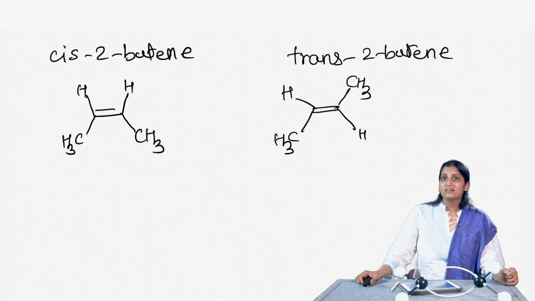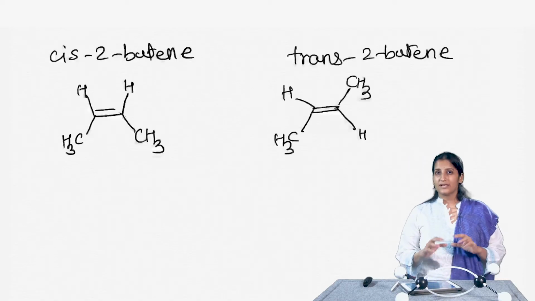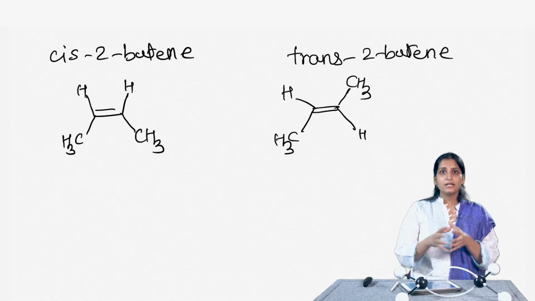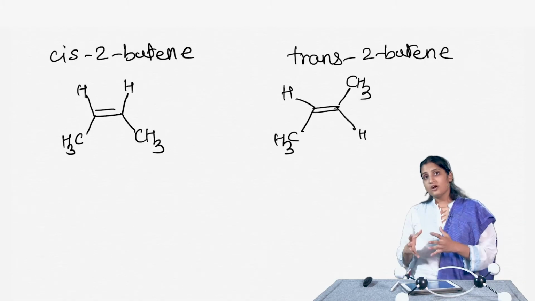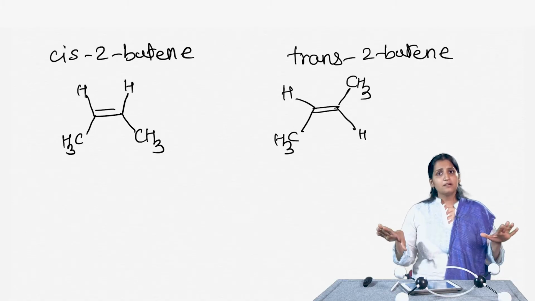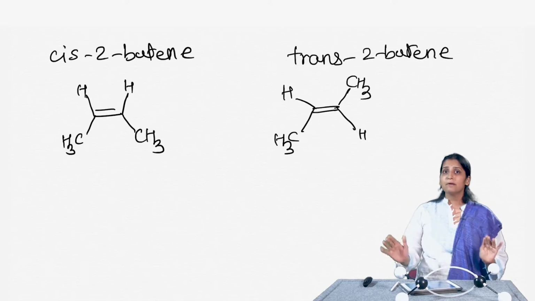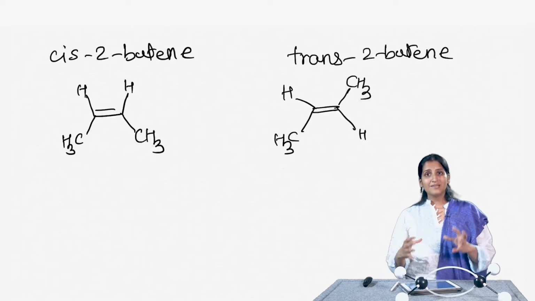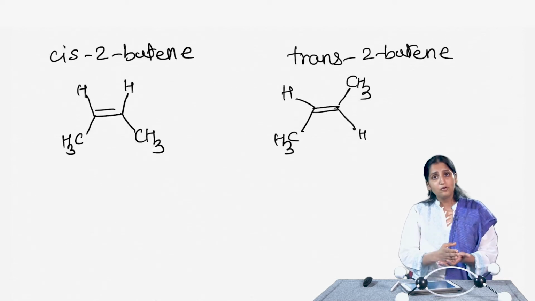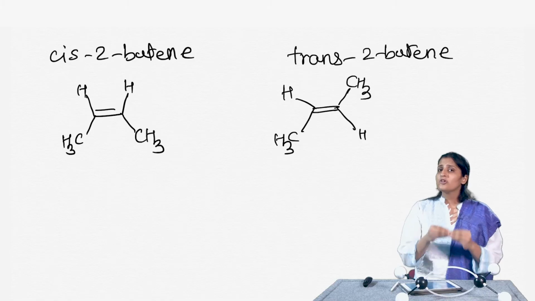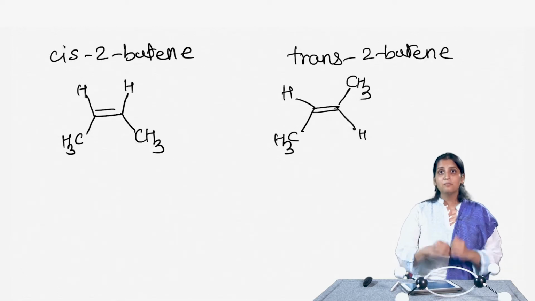Because we have an energy barrier to rotation around a double bond, the cis and trans isomers cannot really interconvert. So, except under really extreme conditions, having energy enough to overcome the barrier and break the pi bond, typically this does not happen. This means that they can be separated from each other. This means that they have very different physical properties or different chemical properties as well. More often you will see that the two isomers have very different physical properties. So, they will have different boiling points, different dipole moments and so on. We are also going to look at some of the reactions which these two molecules do differently, wherein the chemical properties also differ.